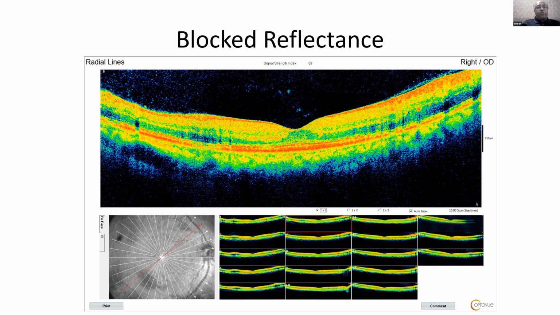Then the other corner which you showed us, there is this hypo area in the extreme side. With your pointer, can you show us? Yeah, this here and this here. So at the two extremes there is some shadowing. These are major retinal vessels which are obscuring the signal below them. If you see this fundus image below, when you are reaching this vessel and this vessel, the signal gets obscured somewhat, and this is due to blocked reflection from these blood vessels. Shall I move on? Yes, please.